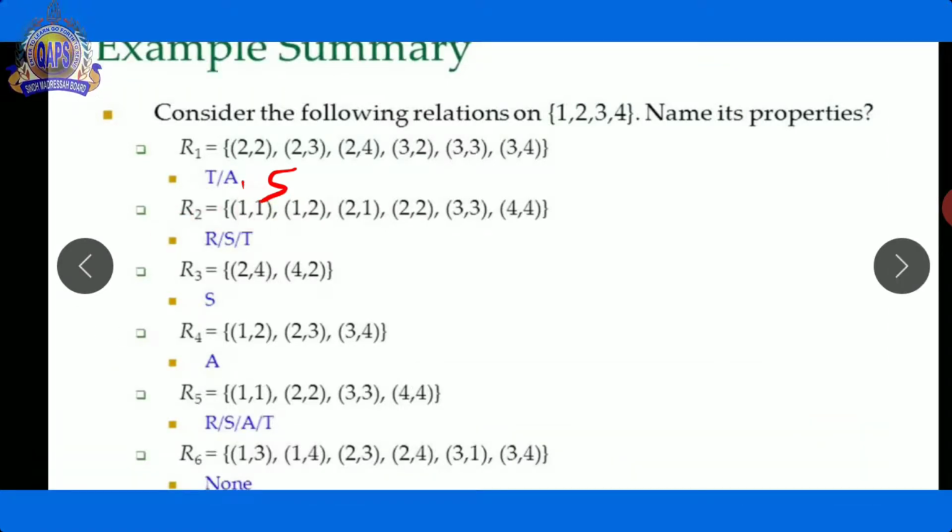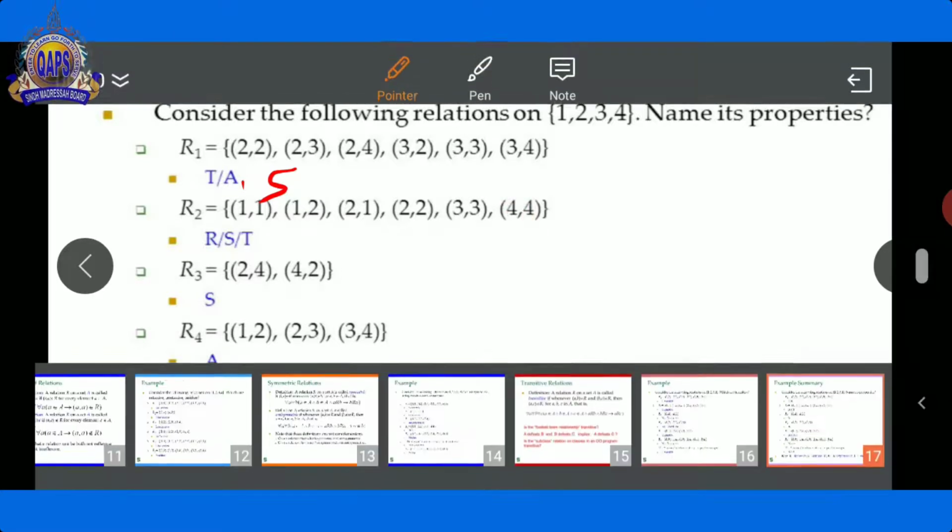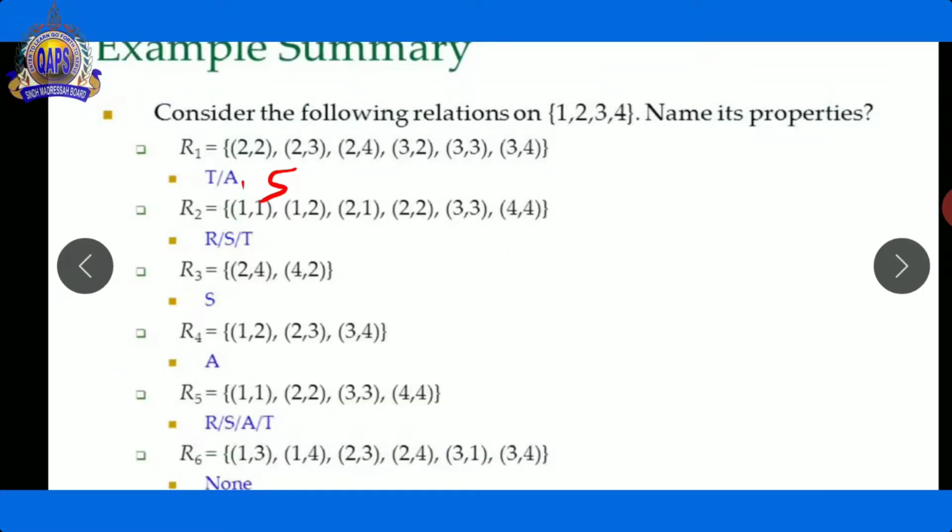1, 1 ordered pair, 1, 2 is the second ordered pair, 2, 1, 2, 2, 3, 3, 4, 4. Now see here, R represents reflexive. This one is a reflexive property. This also represents a reflexive property, and this one is a reflexive property.